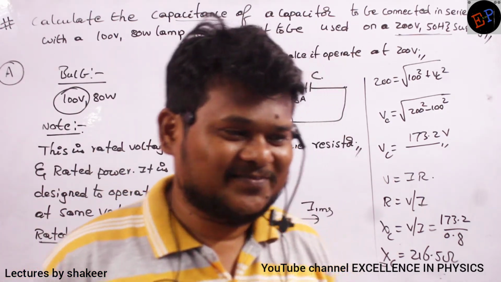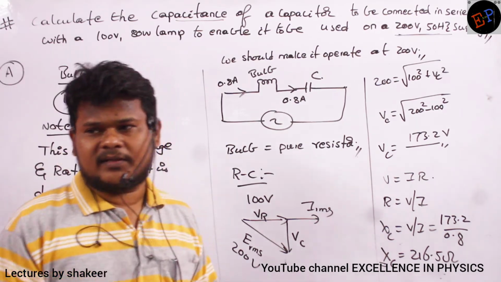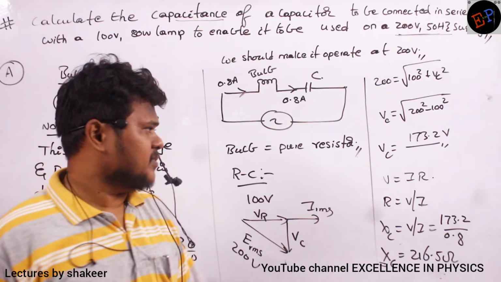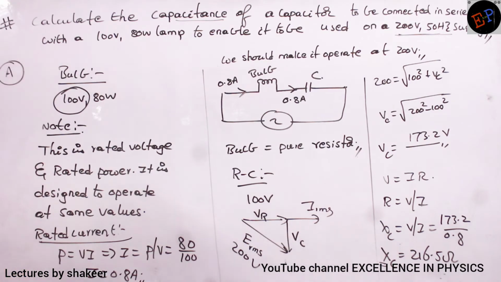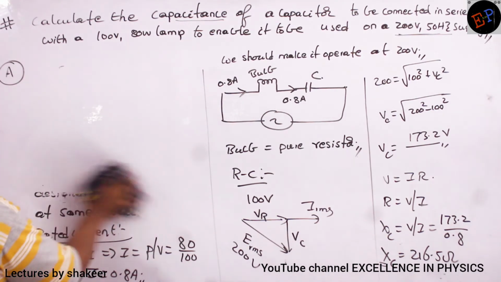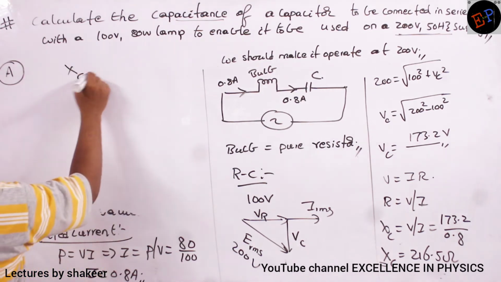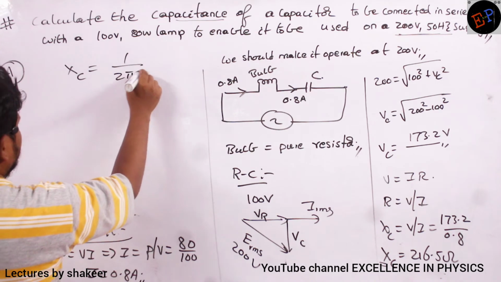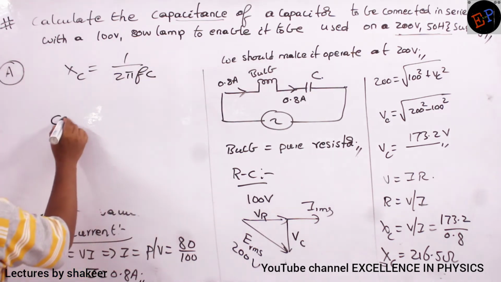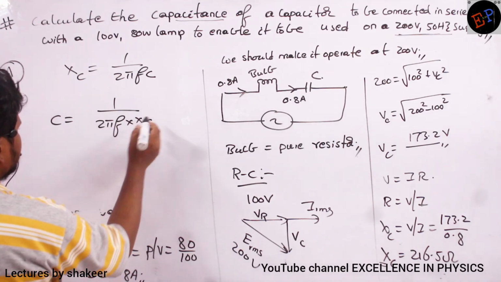Now, can you say why I have calculated XC? The XC value is 1 by 2 pi FC, and from that I can get the capacitance. That's it. Very simple. Clear? So once I got the XC value, the capacitance is 1 by 2 pi F multiplied by XC.